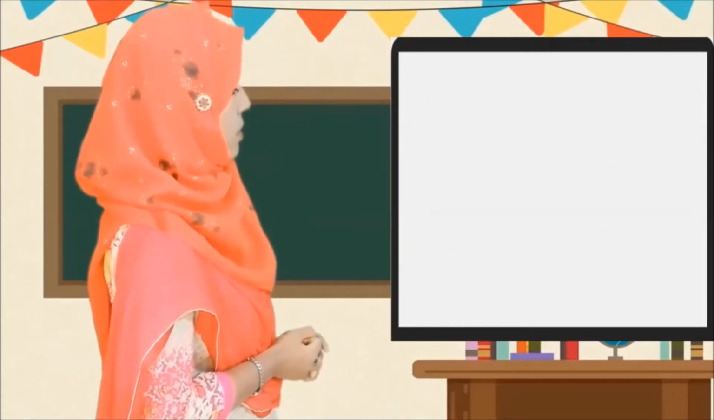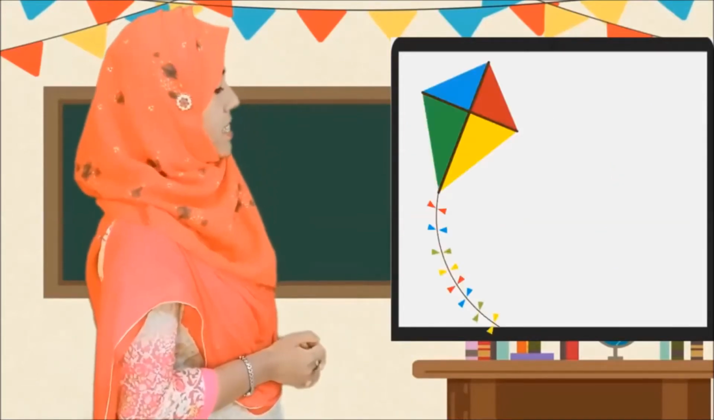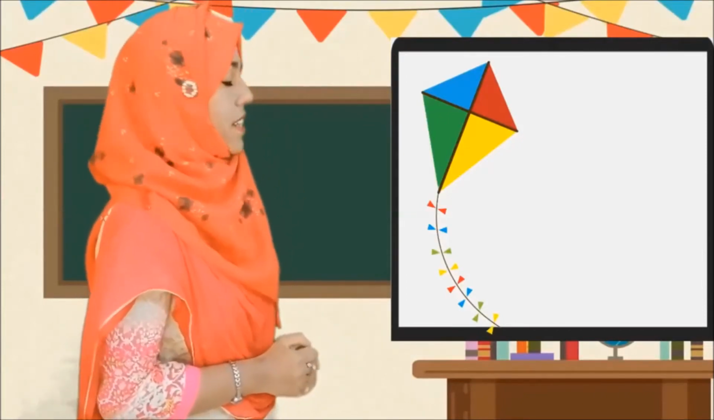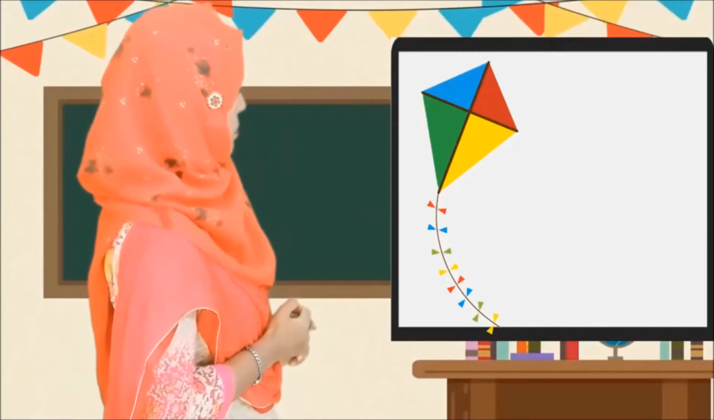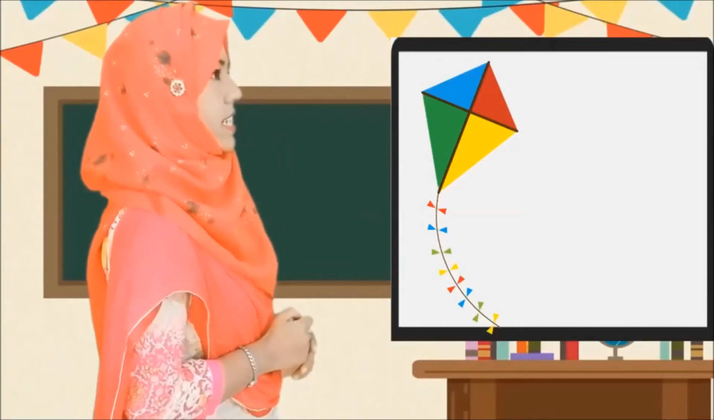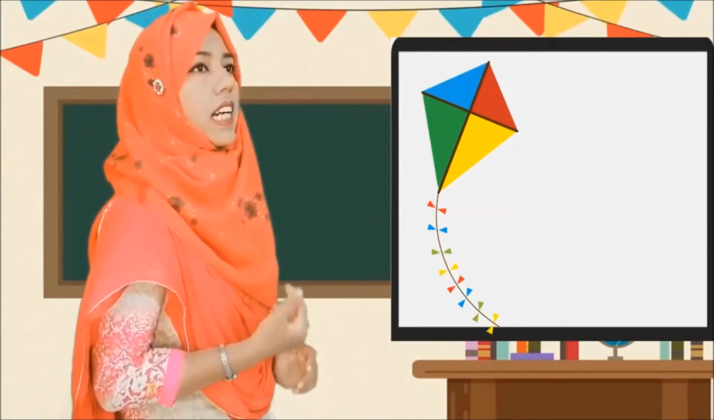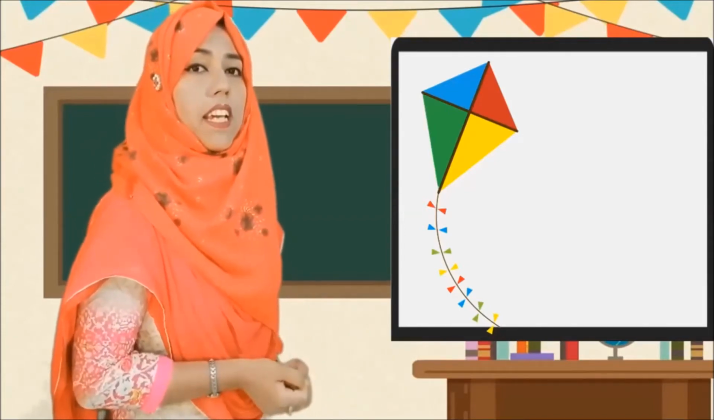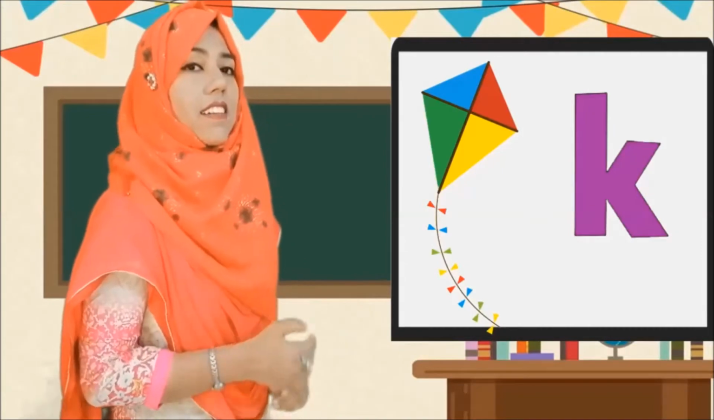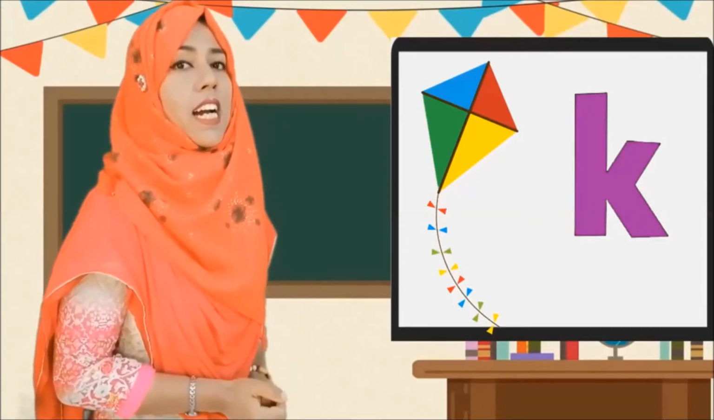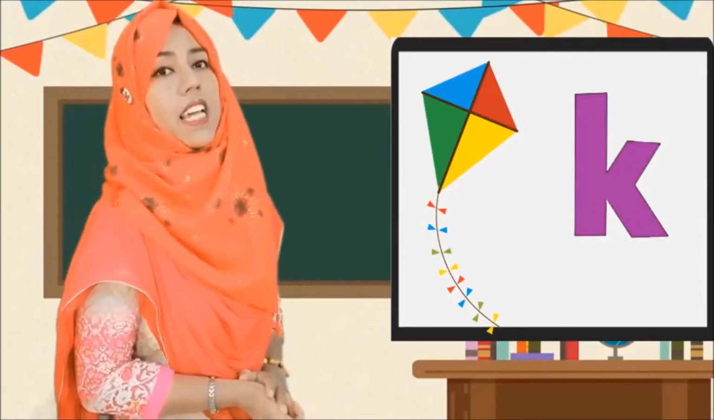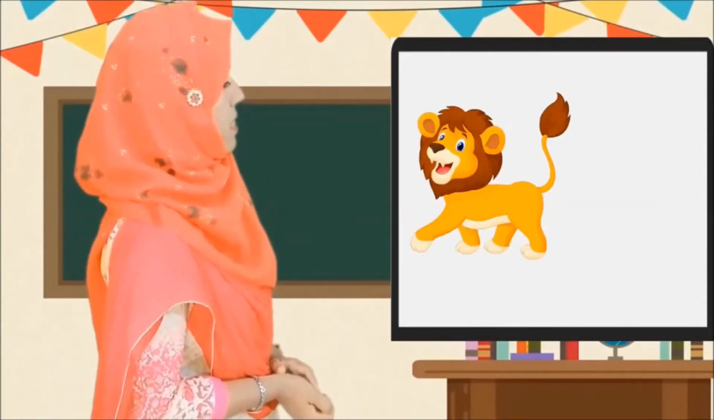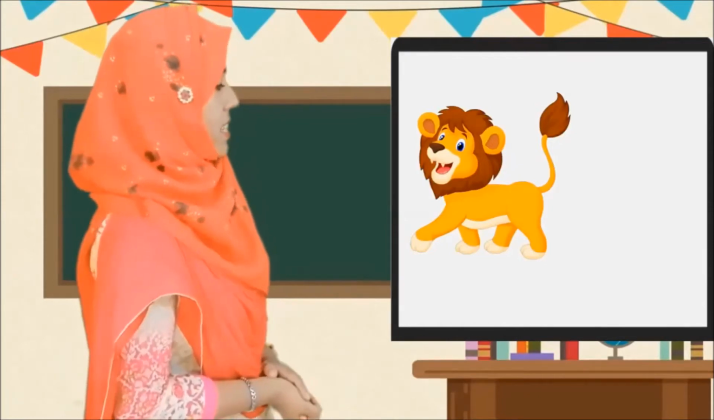Then now look here. What is it? This is a beautiful kite. Do you like to play with kite? So, what for kite? Kite. Ka. So which letter will be here, students? K, right? K, ka, kite.